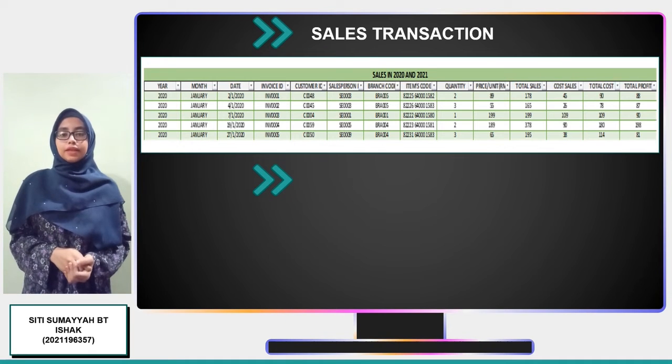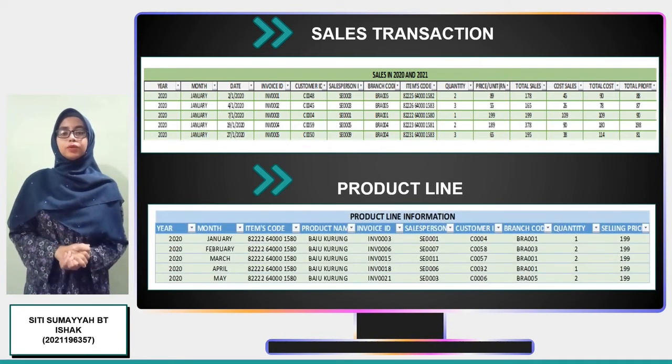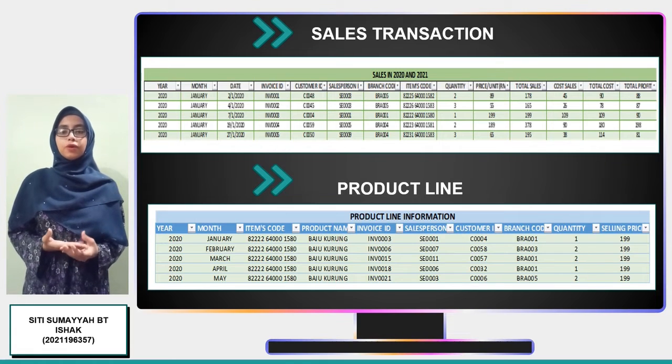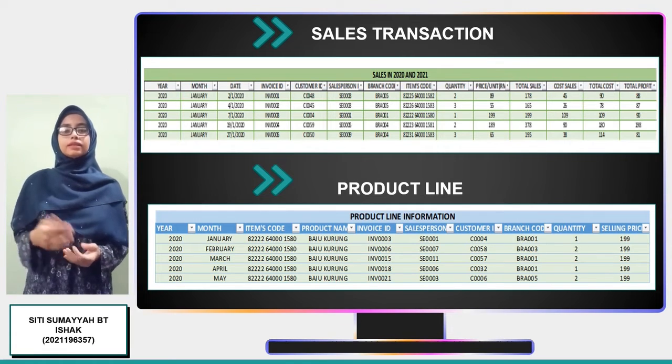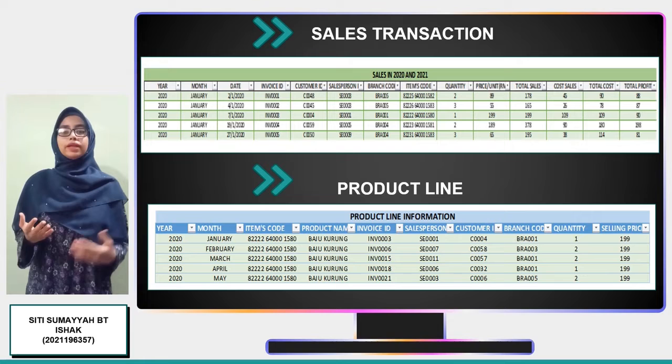There is no primary key. The invoice ID, customer ID, branch code, and item code are the foreign keys. This is the product line table. There are 10 attributes in this table, which are year, month, item code, product name, invoice ID, salesperson ID, customer ID, branch code, quantity, and selling price. It connects the sales table and the product table. This additional table is used to transform a many-to-many relationship into a one-to-many relationship. This is due to many invoice IDs being connected to many item codes.